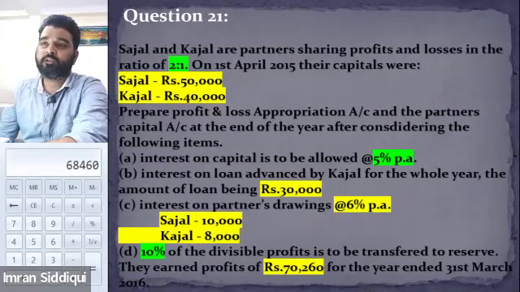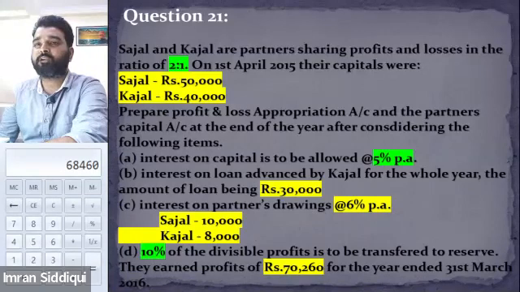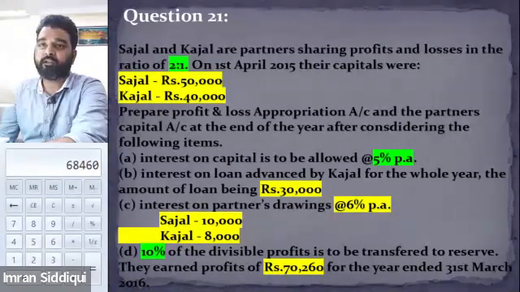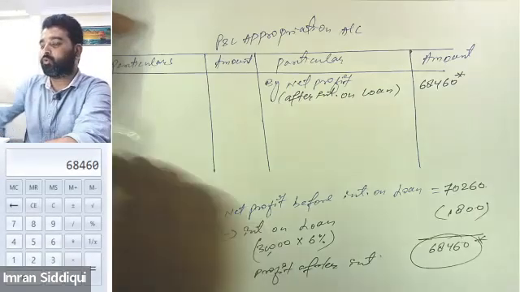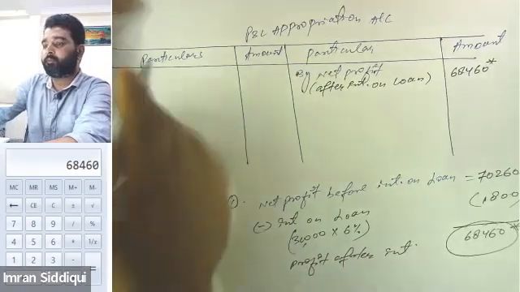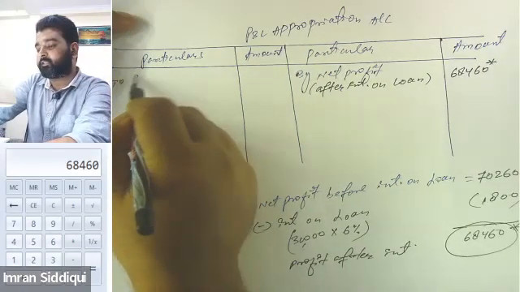Now the first item, point A in the question, says that both the partners are entitled to claim an interest at 5%. Right? Interest on capital is to be allowed at 5%. So that means we will go to the debit side and write down interest on capital.